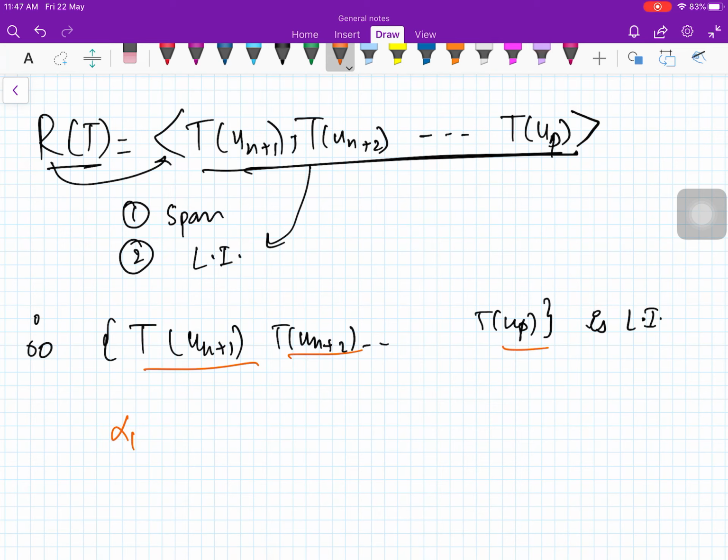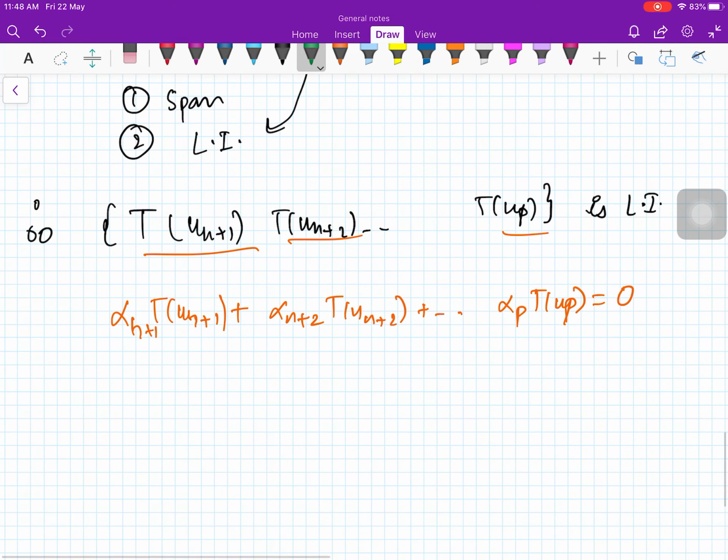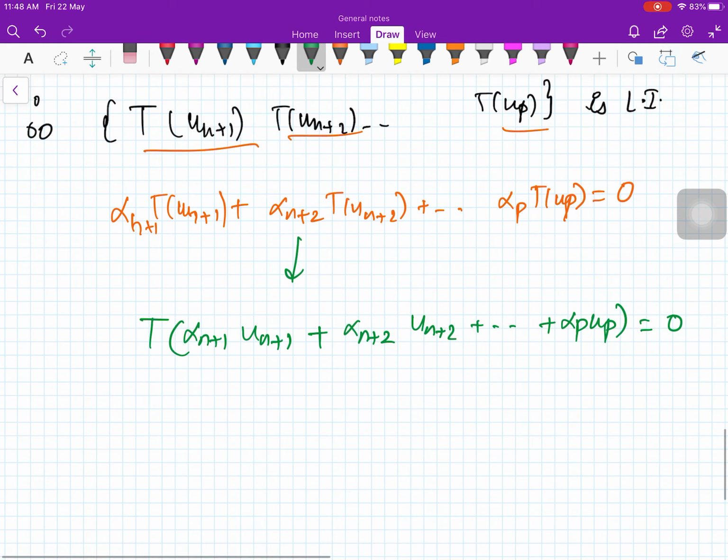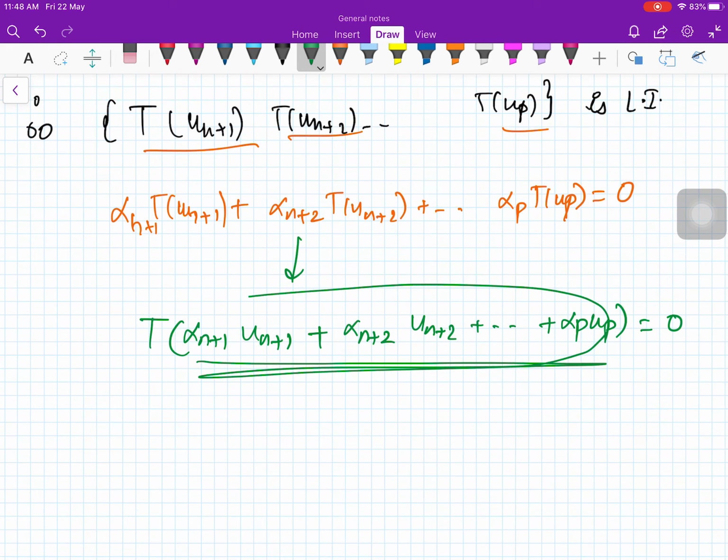So what you will do, by the definition, you'll multiply the first element with alpha 1, or you can just call it alpha n+1, T(U_{n+1}), plus alpha n+2, T(U_{n+2}), and so on, alpha p T(U_p), equal to 0. Now since T is linear, you can write it as T of alpha n+1 U_{n+1} plus alpha n+2 U_{n+2} plus so on, plus alpha p U_p, equal to 0.